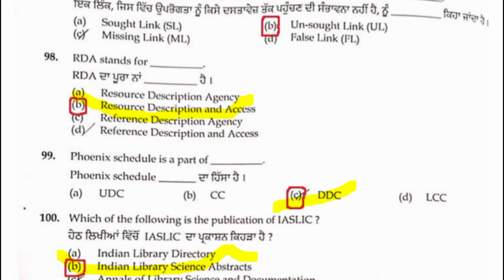RDA means that. 99th question, phonic schedule. Phoenix schedules are part of DDC. This is an important, basic, fundamental previous question. 99 C, DDC is the right answer. 4 alternatives were given: UDC, CC, LC, DDC. C, DDC is correct.